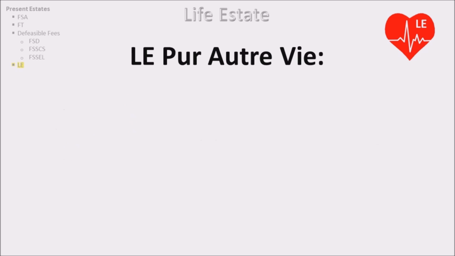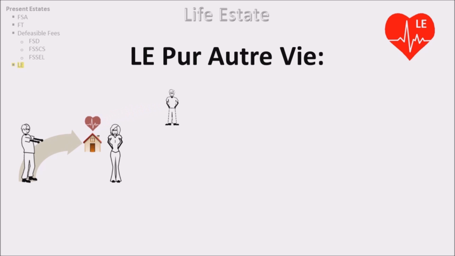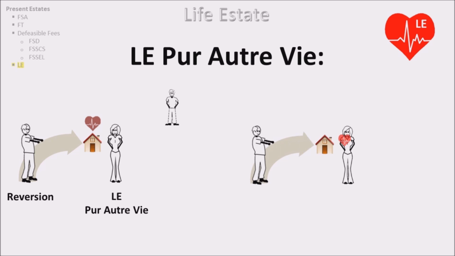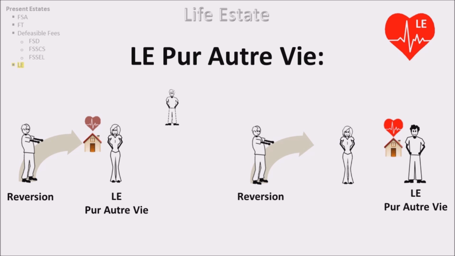Here are two examples of a life estate pur autre vie. A conveys to B for the life of X. B has a life estate pur autre vie, and A has a reversion. A conveys to B for life. B then sells the land to C. C has a life estate pur autre vie, and A has a reversion because at the end of B's life, the estate transfers from C back to A, the grantor.